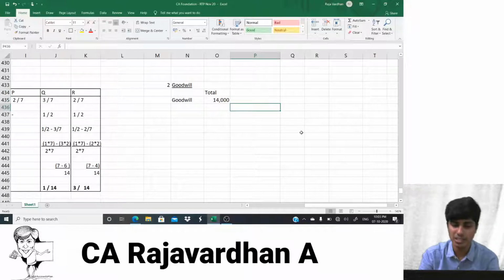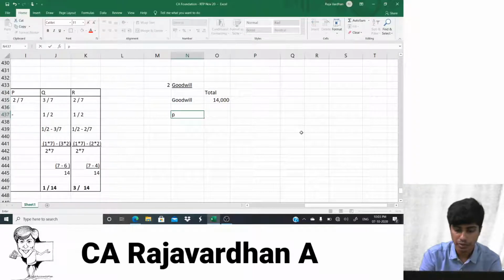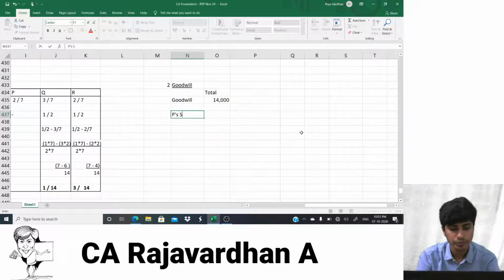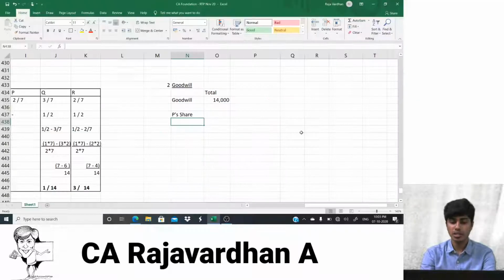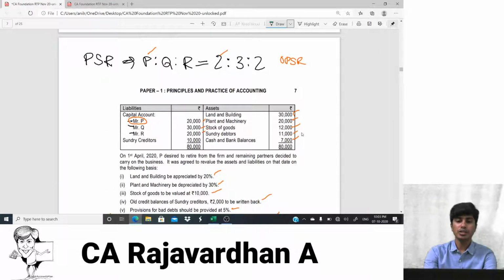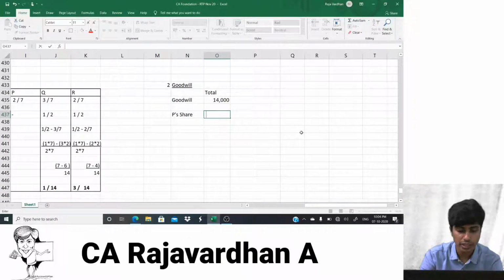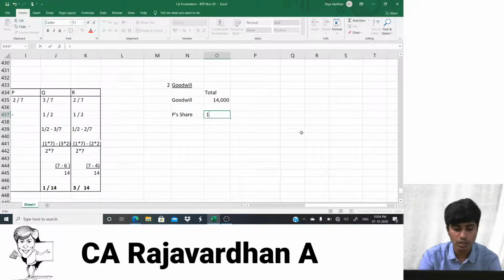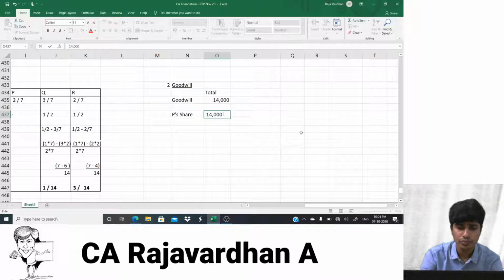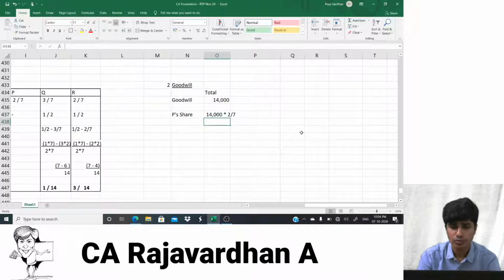Alright, let's just see the simple part. Because P is retiring, we have to pay P's share of goodwill. How much is P's share? P's share is 2 is to 3 is to 2, so 2 by 7 is his share. So shall I write it as 14,000 into 2 by 7?